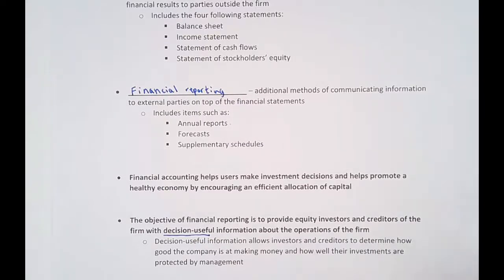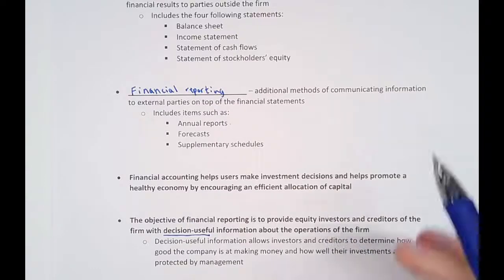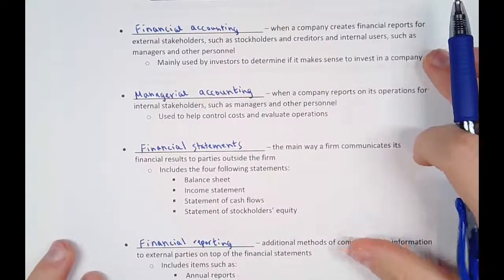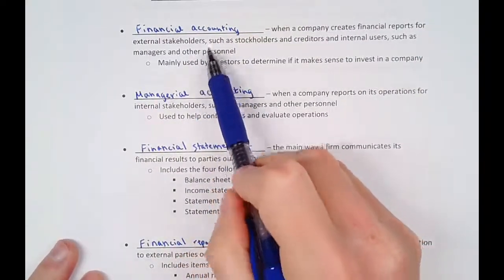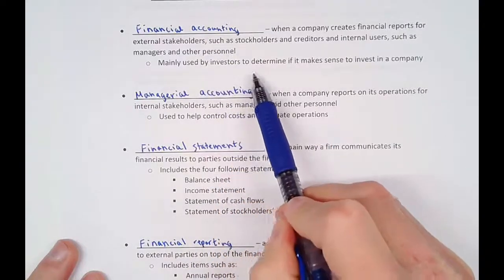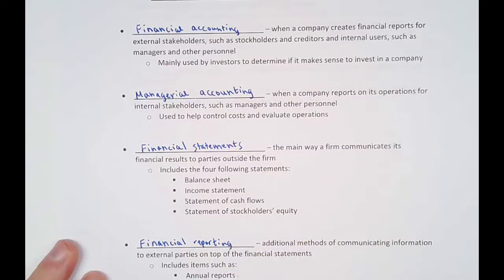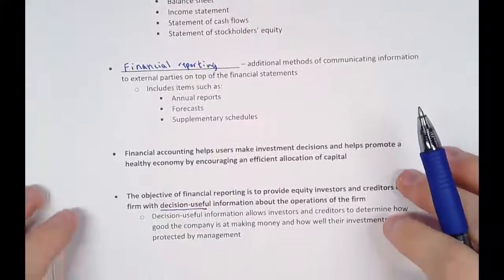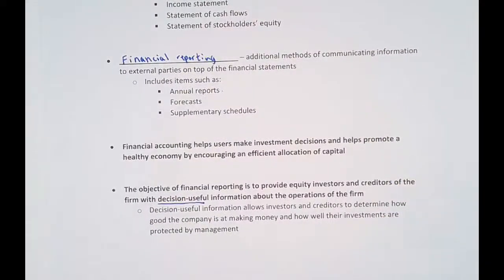We talked about at the beginning, up at the top here, that this is how we're going to determine through financial accounting whether investors are going to invest in a company. So this decision-useful information that we talk about here at the bottom is going to help them determine: are they doing a good job making money? Should we invest in them, basically?